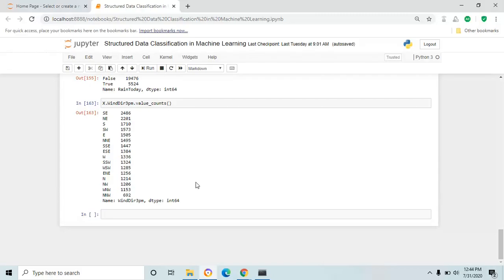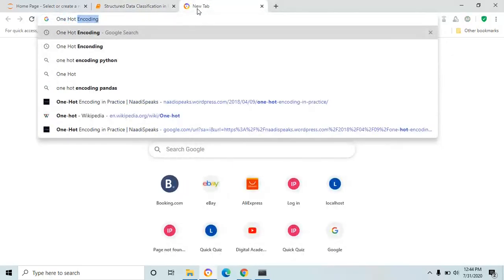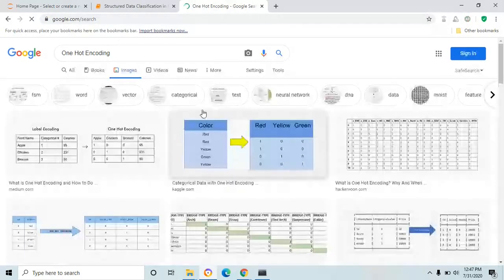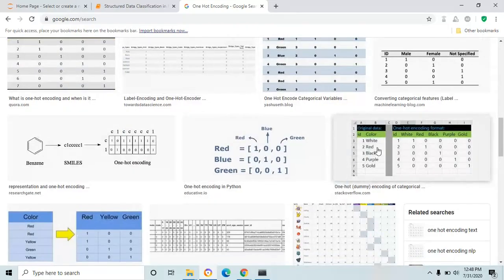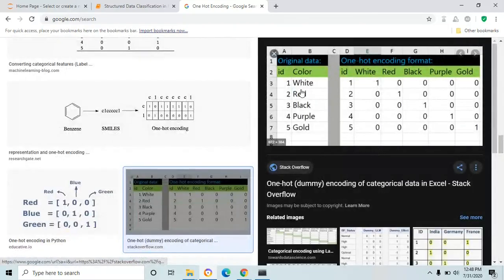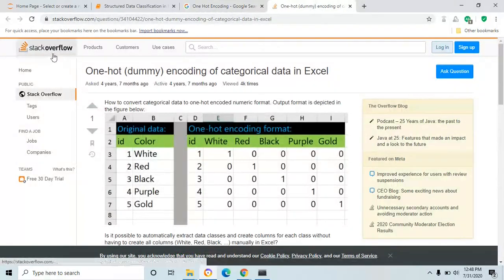I'm going to Google the word one hot encoding. Whenever you get stuck in the middle of any machine learning build, the only option is Google. You just search the keyword and you will get some info. That info will help us to move forward. Okay, under the image section, you could find the image. Yes, this one. If you click, this will redirect to Stack Overflow. Stack Overflow is one of the portals where you can find a huge amount of information.